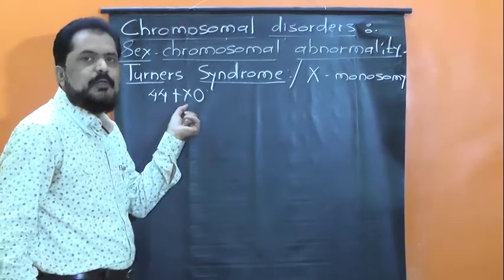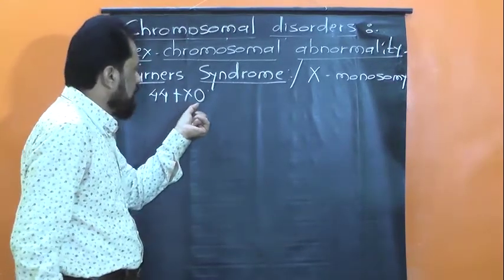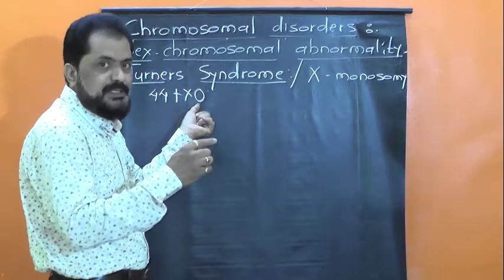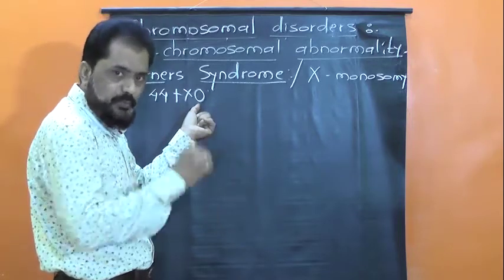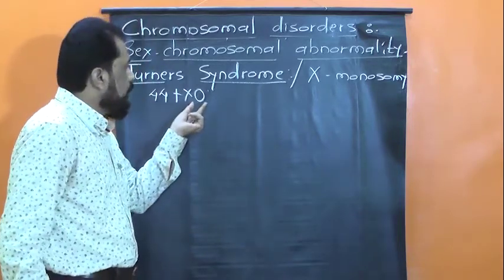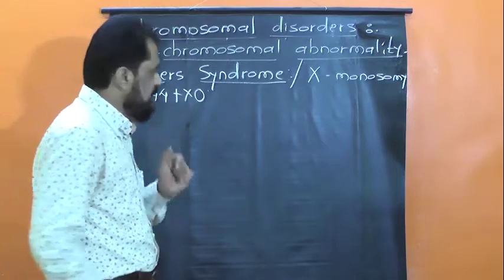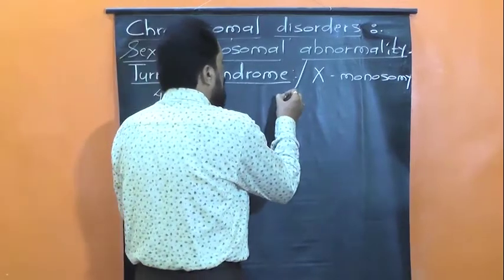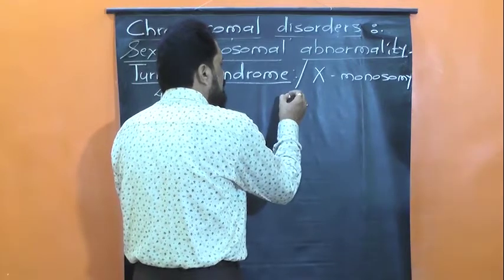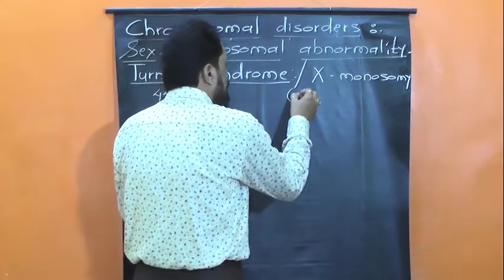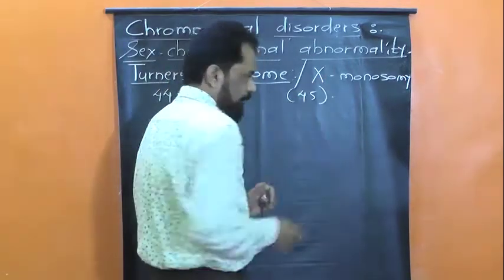Though here I have written O, actually it is 0. 0 represents the absence of another X chromosome, and as here one X chromosome is missed, the total number of chromosomes in the sufferer of Turner syndrome is 45.